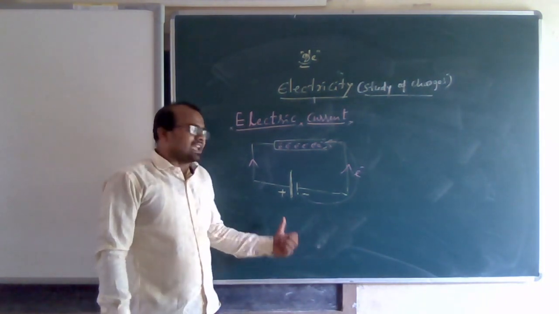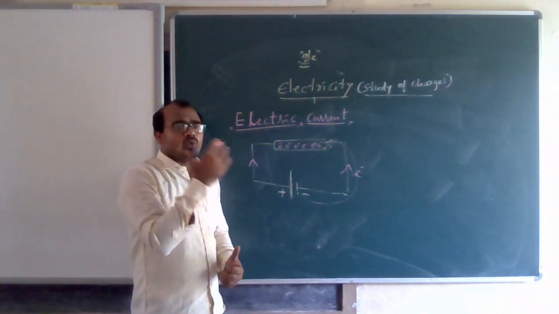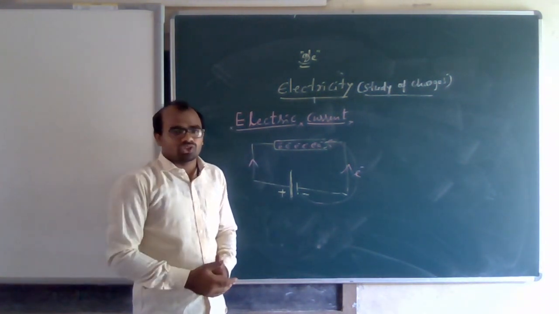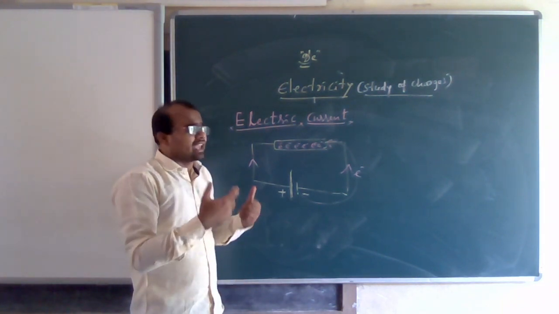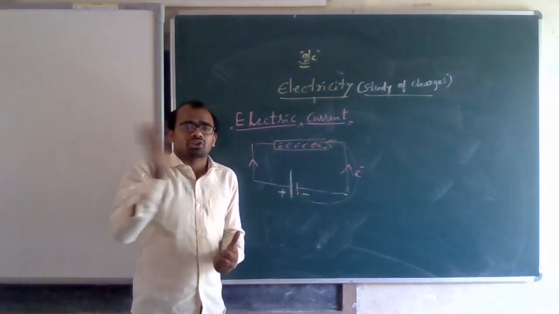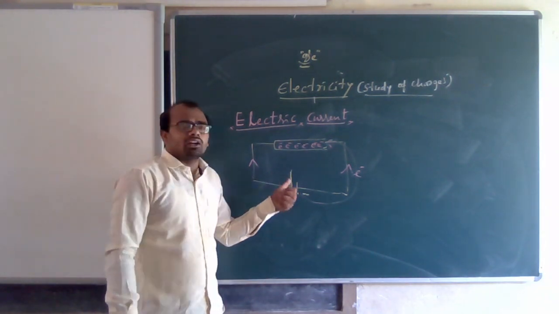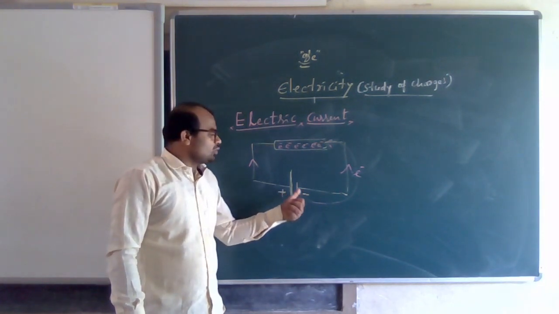So what scientists thought was, usually water will flow from higher potential to lower potential. Anything, such as air, will flow from higher pressure to lower pressure. Similarly, they thought electric current will flow from the higher potential of the cell to the lower potential of the cell.